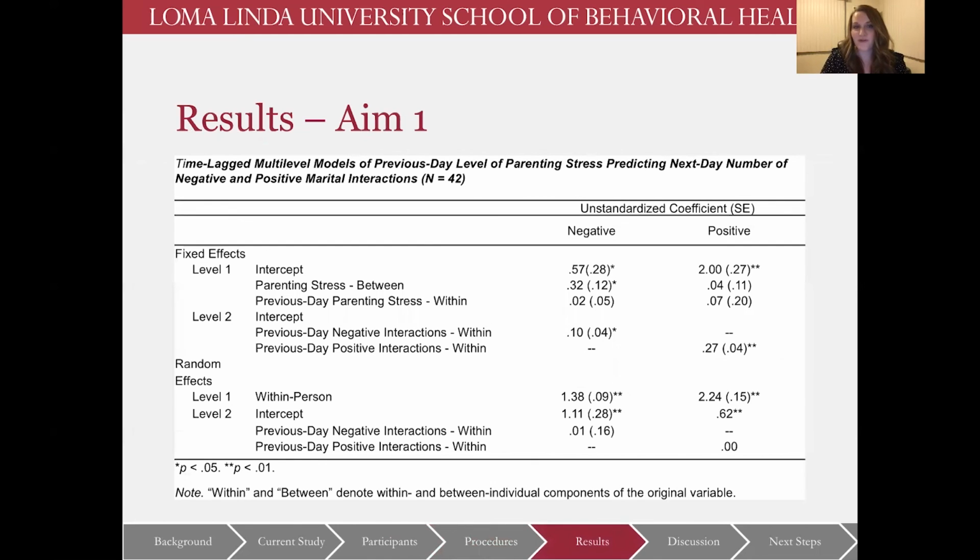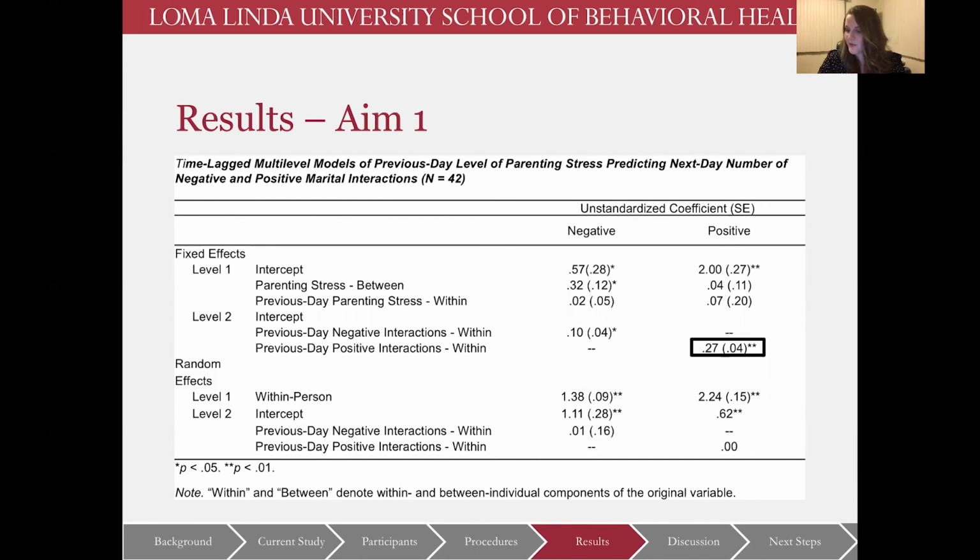For our first aim, on average, previous day negative marital interactions significantly and positively predicted next day negative marital interactions. On average, parents reporting higher levels of parenting stress across days tended to report more negative marital interactions. And within parent fluctuations in previous day parenting stress did not significantly predict differences in next day number of negative marital interactions.